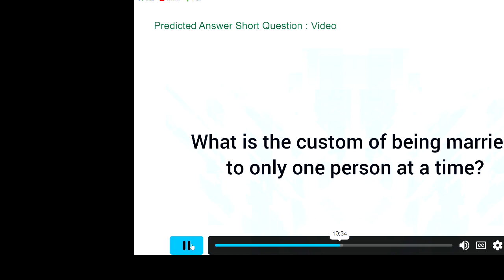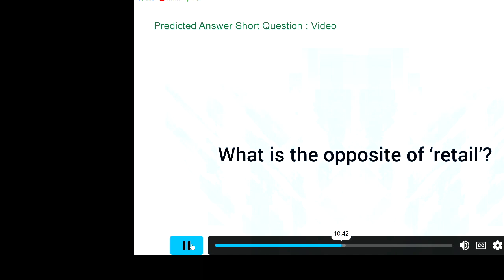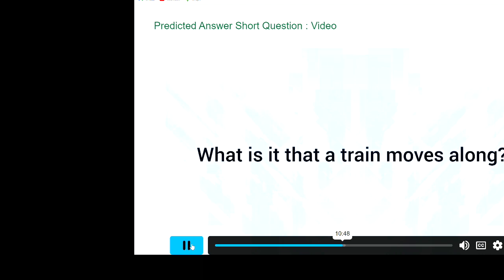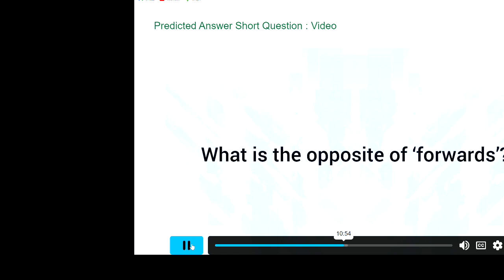What is the custom of being married to only one person at a time? Monogamy. What is the opposite of retail? Wholesale. What is it that a train moves along? Track. What is the opposite of forwards? Backwards.